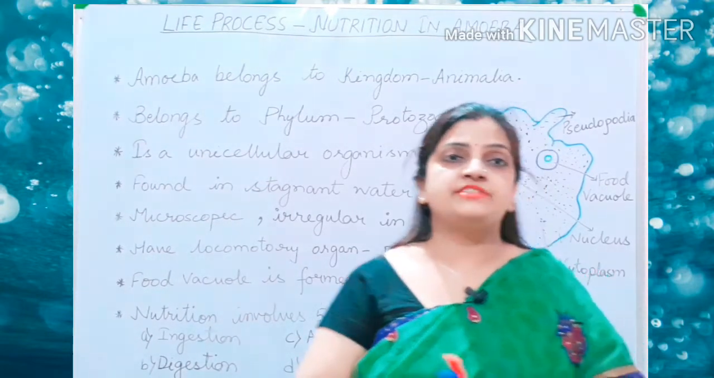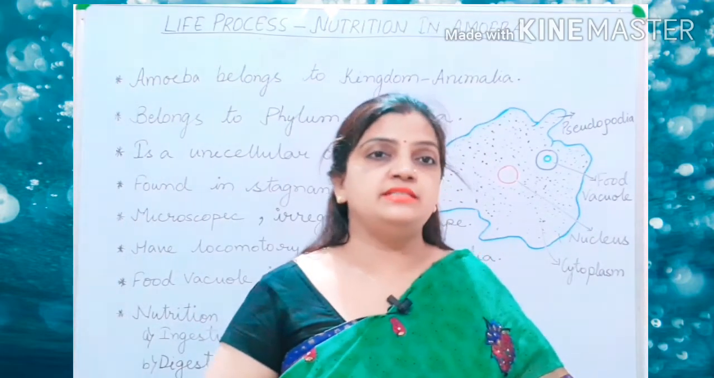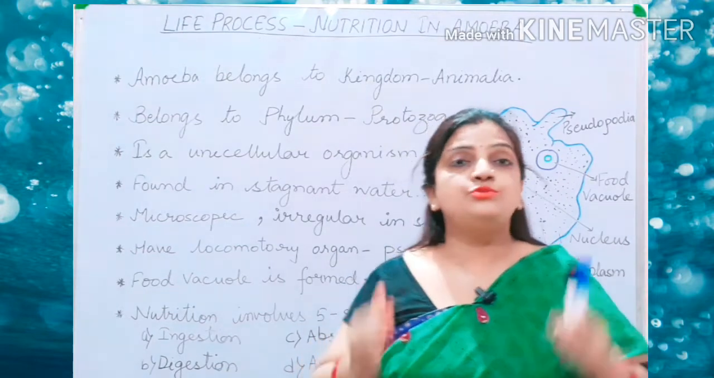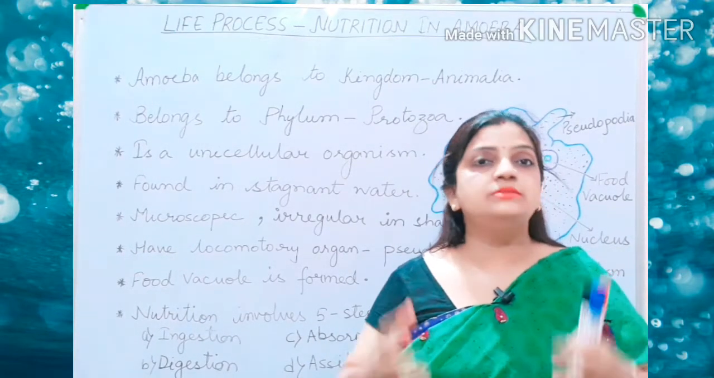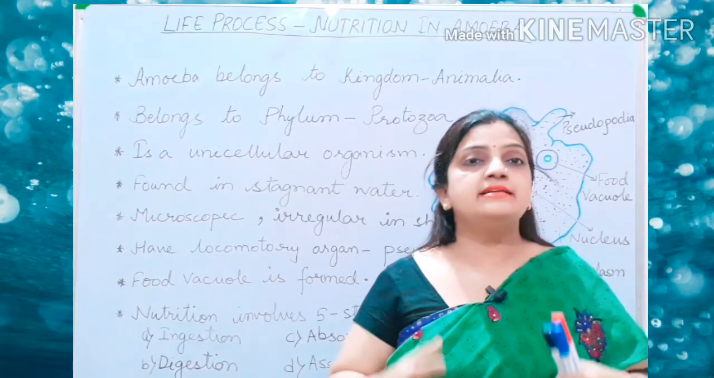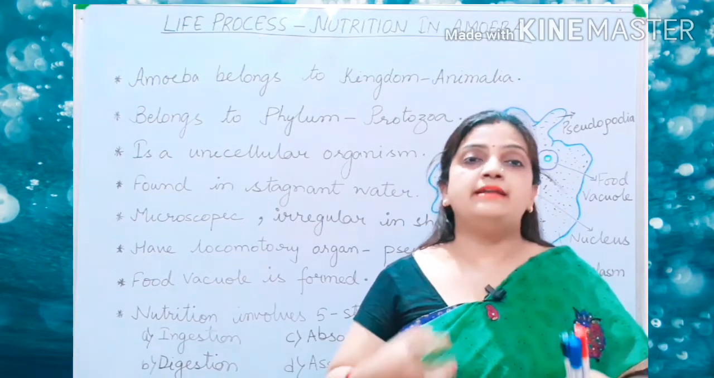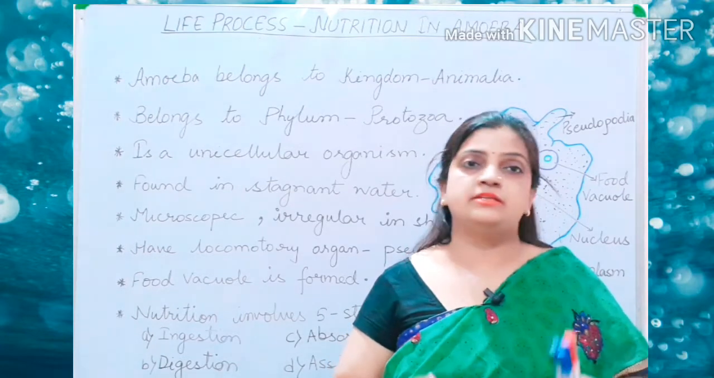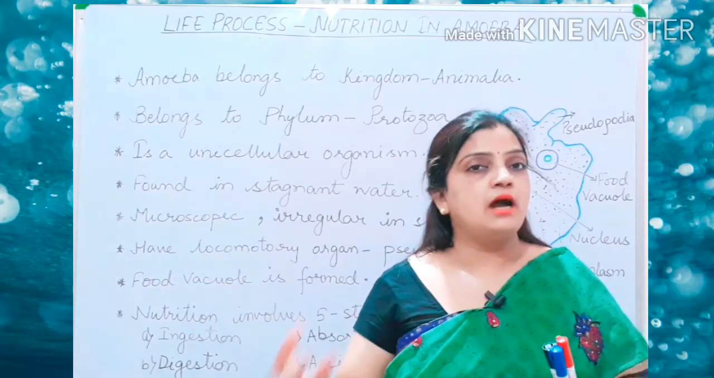So these 5 steps we are going to study in detail in the organism amoeba, to understand how this unicellular organism takes its food, how it utilizes it, and how the waste product is produced in the body and thrown out.